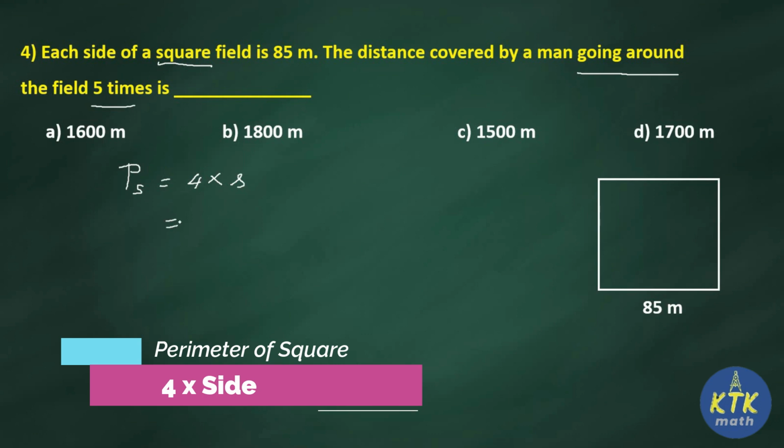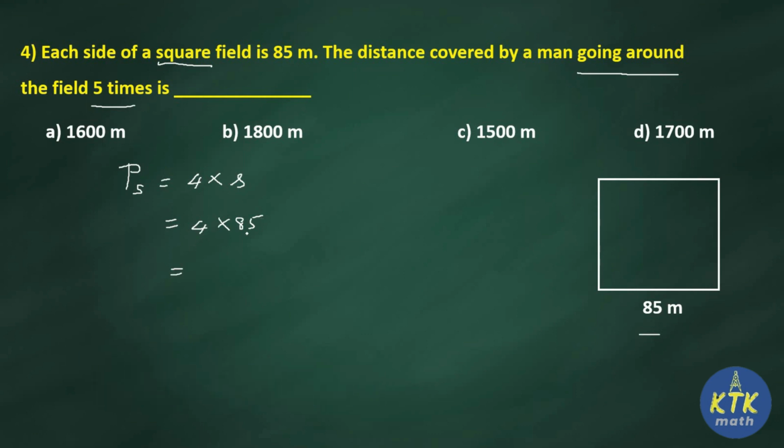So the side they mentioned in the diagram is 85 meter. So calculate 4 into 85. What is 4 times 85? 4 8s are 32, 320, 4 5s are 20. So 340 meter. 340 meter is the perimeter of the square, which is nothing but a single round. Okay, that is one round.